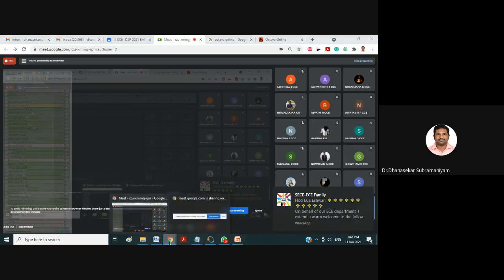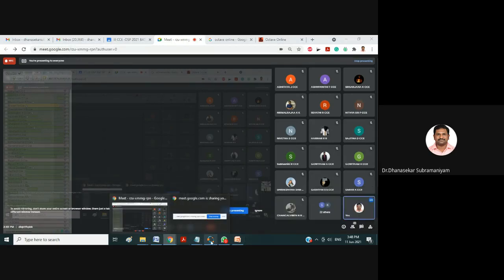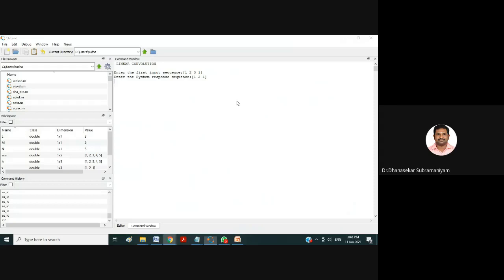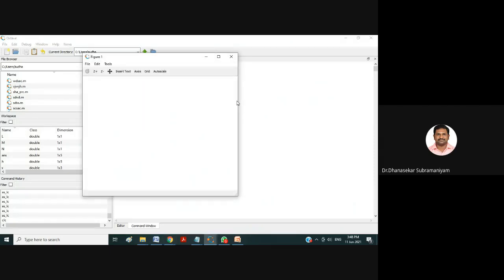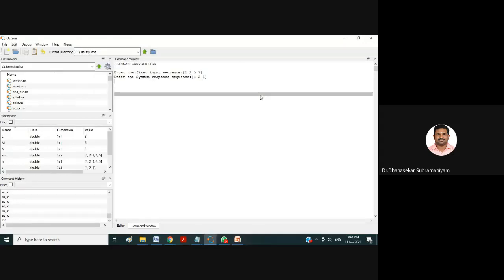So we just see that. You just give enter. Once you give enter, automatically a figure window opens like this.